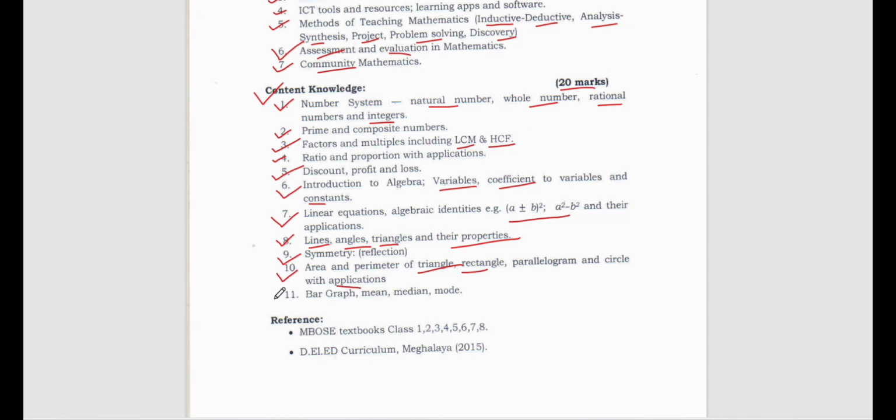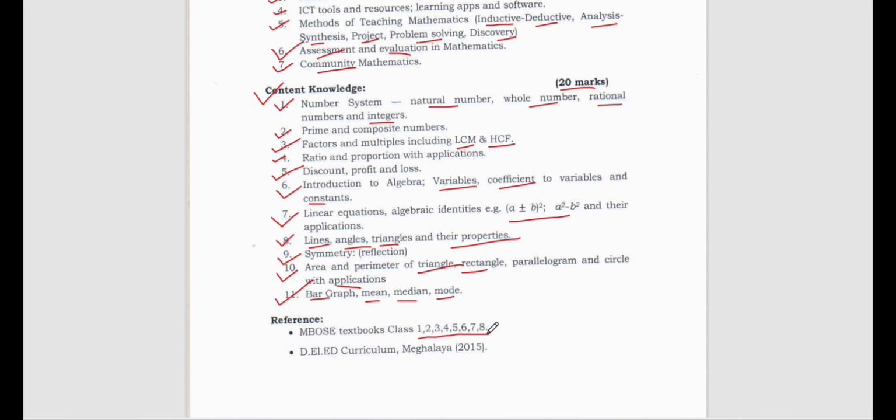Then you have to also read data, and this is called data interpretation, right? So bar graph, what is a bar graph, what is mean, median, mode. So these things you study in class 9, of course, but some of these you also study in class 10. But see here, reference is given, right? So you can refer to the textbooks of classes 1 to 8.